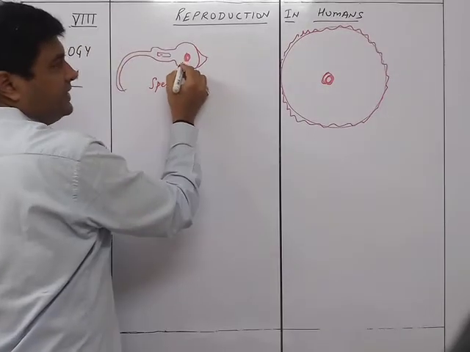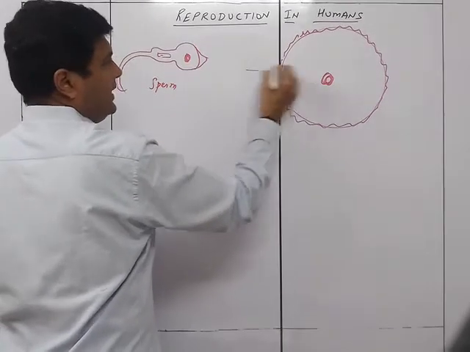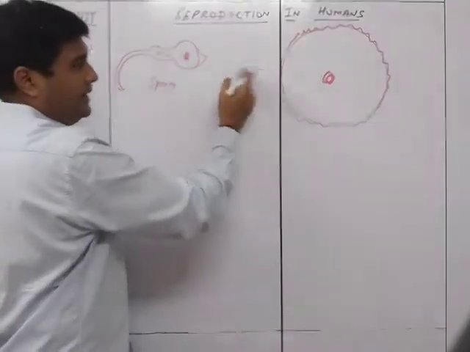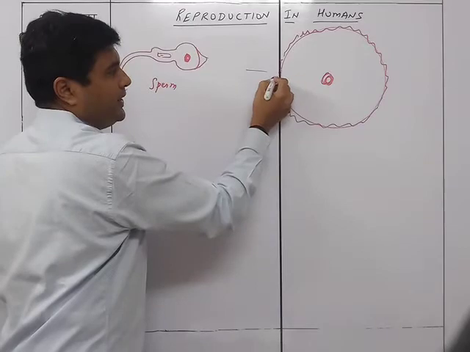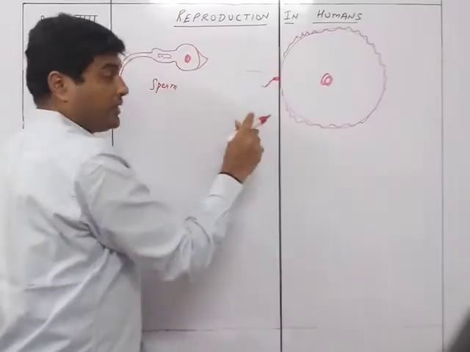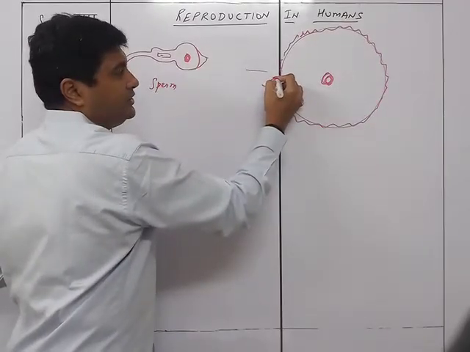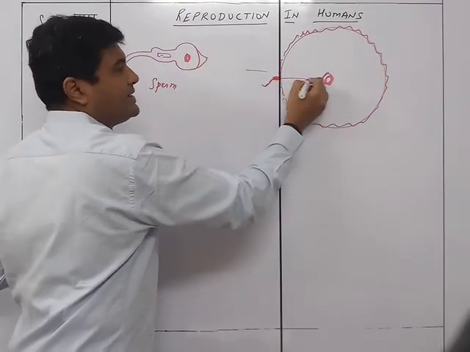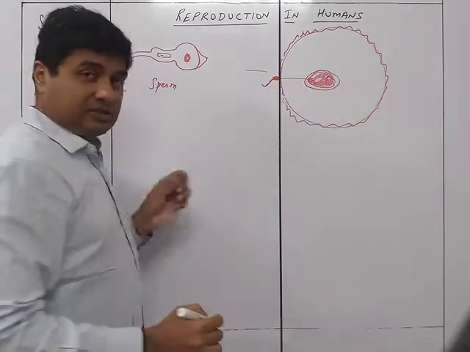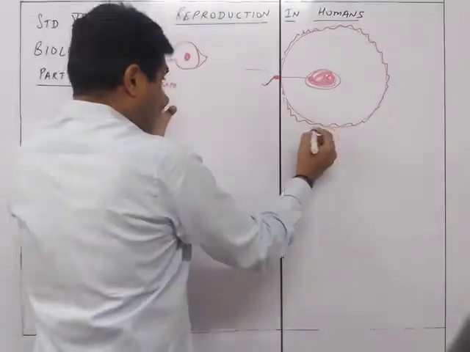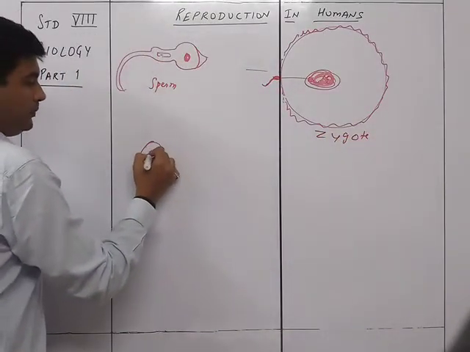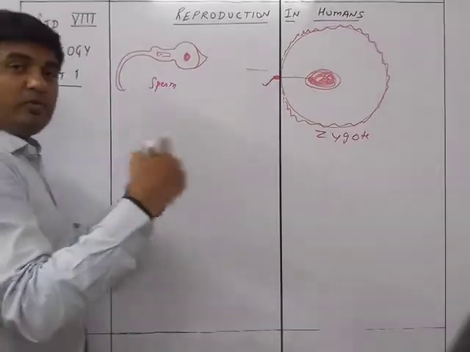So this sperm cell enters into the egg cell. The sperm doesn't completely enter, the tail is left behind outside, and the nucleus reaches over here. The egg is very big and the sperm is so small. When it reaches over here, the nucleus enters into this, and there's a fusion taking place between the two cells. This fusion forms the zygote. So now the zygote is so small, then this multiplies. There will be cell division taking place.